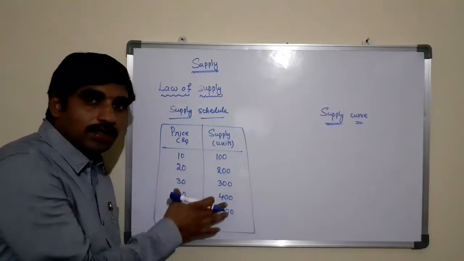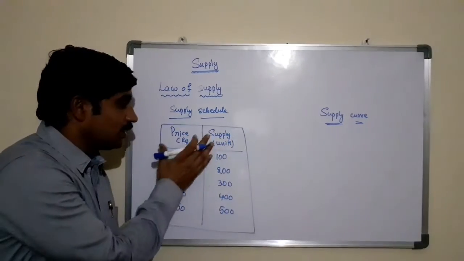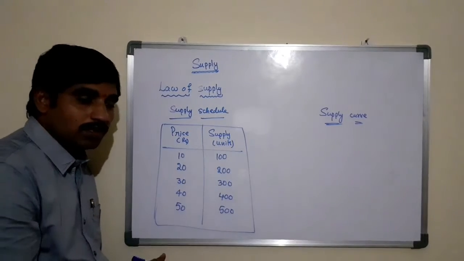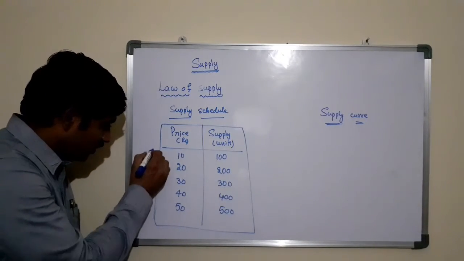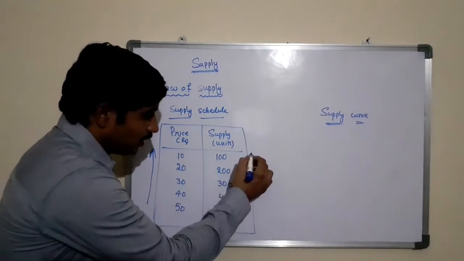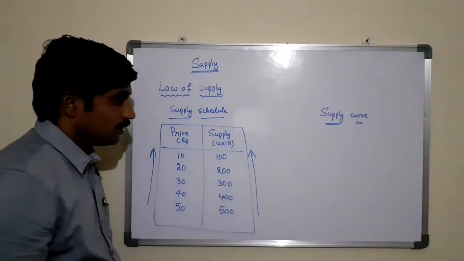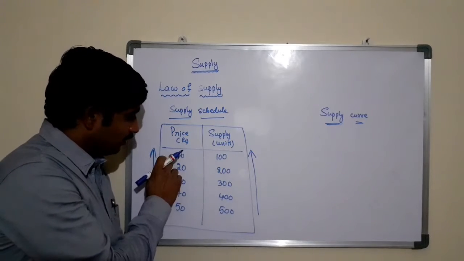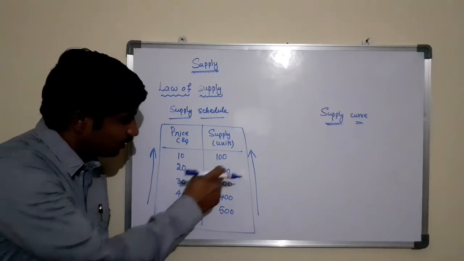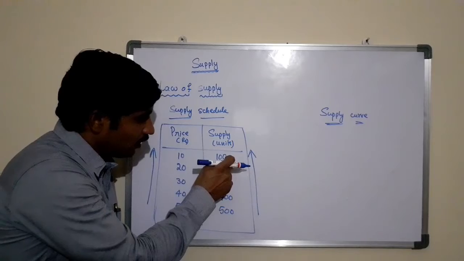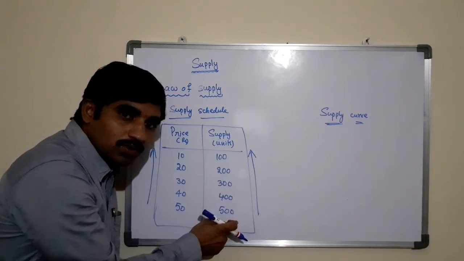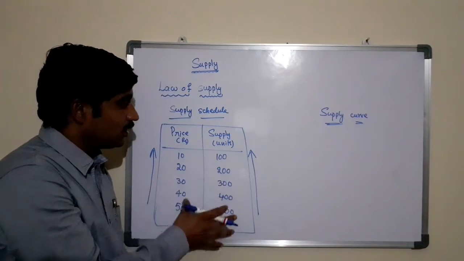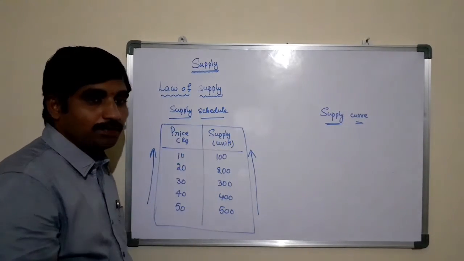So the relationship between the price and the supply in terms of quantity is positive. It means that as the price increases, proportionately the supply of the same product will also increase. When the price is increased from 10 to 50, the quantity supplied also increases from 100 units to 500 units. So there is a positive relationship between the price and supply.